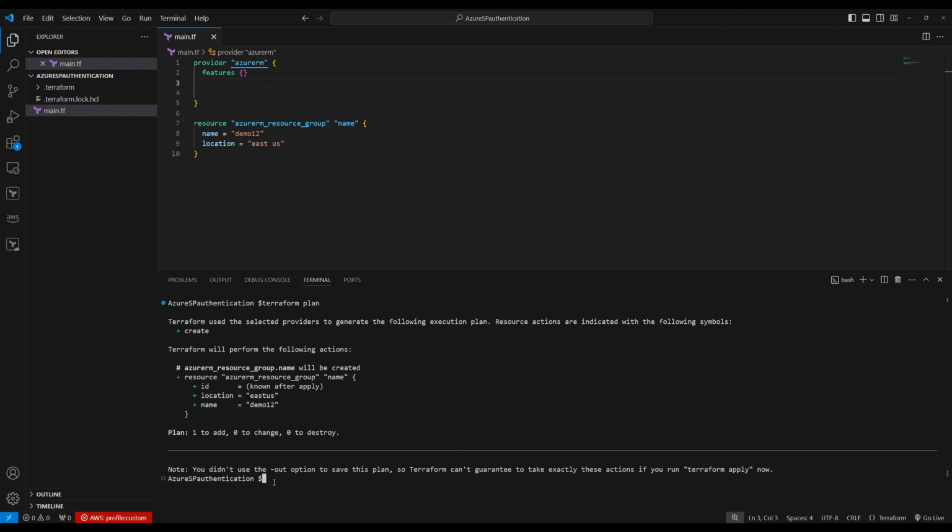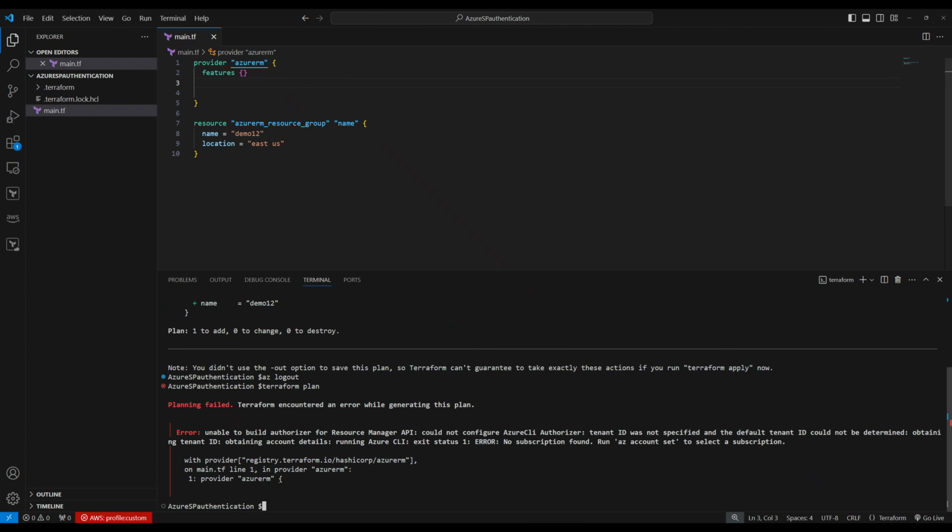Now let's talk about authentication using Service Principal. Let's do az logout. So we logged out. Now if you do terraform plan, it's going to fail because we don't have authentication information. Now we work through Service Principal. Okay, it failed as expected. Clear the screen.